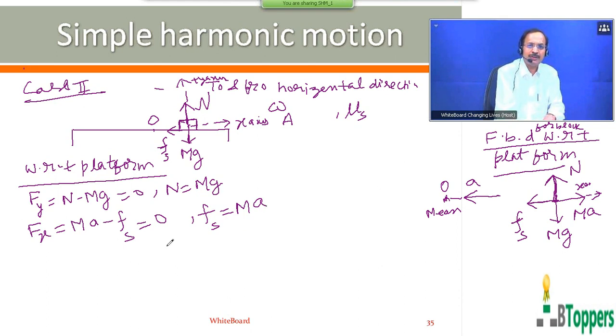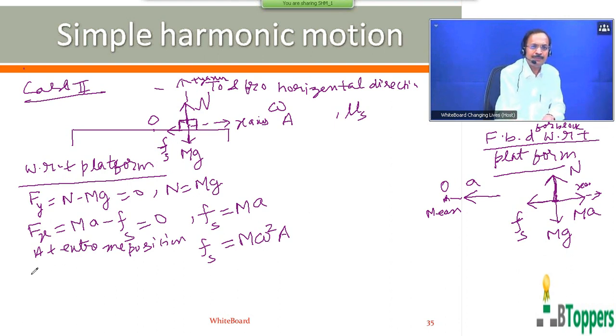So at the extreme position, the acceleration is maximum. Therefore, the magnitude of the static friction force on the block by the platform at an extreme position is equal to mass times the magnitude of acceleration at the extreme position, which is omega square into A. You can arrive at the same equation with respect to the laboratory frame of reference.